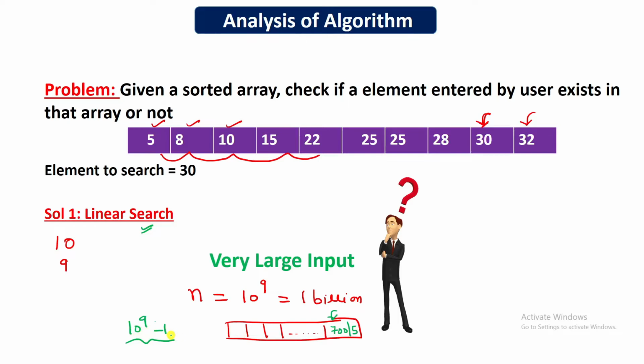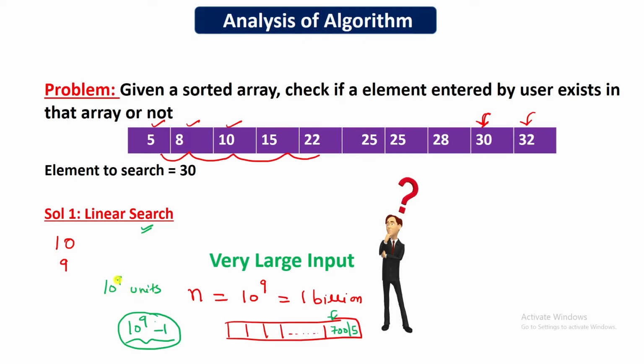Okay, so that means after 1 billion steps I will be able to know whether my element is present in the array or not. And let's say if one comparison takes 1 unit of time, then 10 to the power 9 comparisons will take how much time? It will take 10 to the power 9 units of time. Okay, and let's say 1 unit is equal to 1 second. That means 10 to the power 9 units will take 10 to the power 9 seconds.